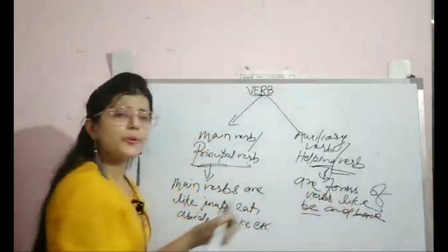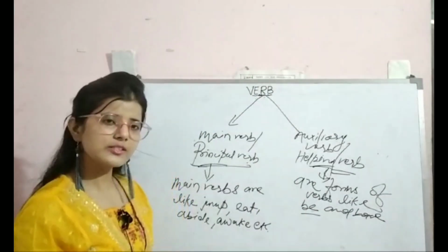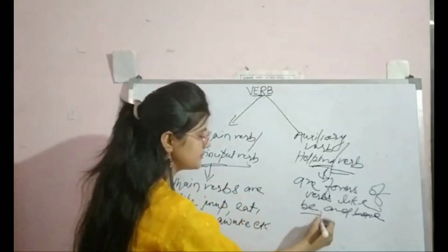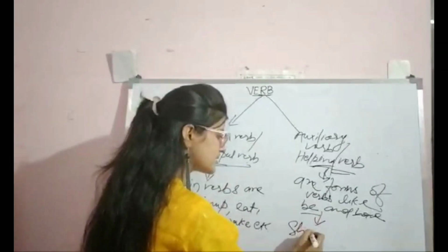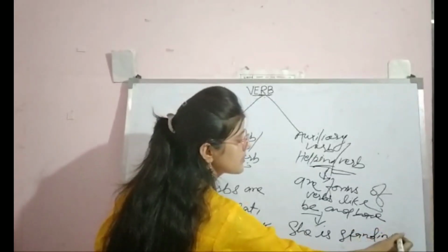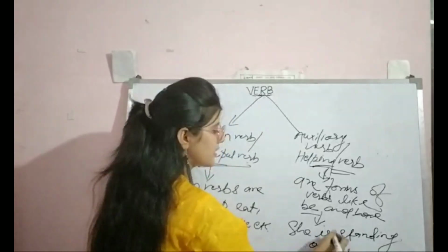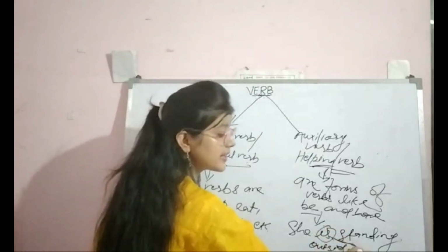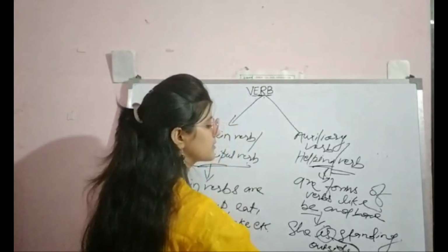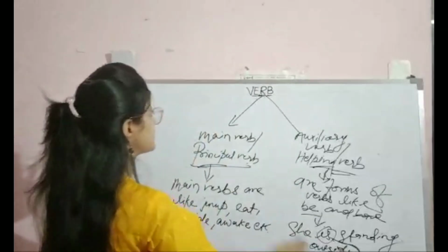Be can be used as is, am, are, was, were. For example, I am giving you one example: She is standing outside. Here is is the auxiliary verb. Okay. Now come to the next point.